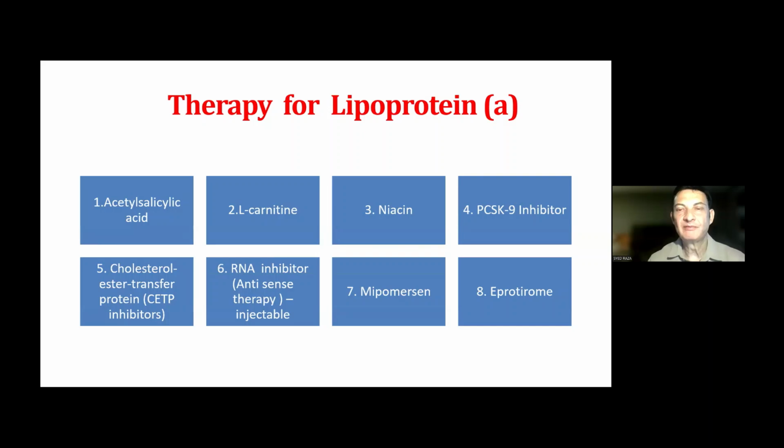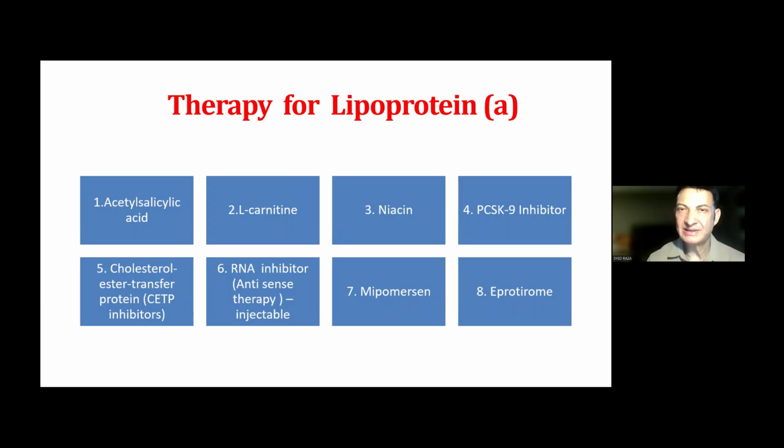Now, we do not have a very concrete treatment for Lp(a), but these are some of the proposed therapies, and there are some still in the research phase. I hope number 6, which is the RNA inhibitor antisense therapy, which is injectable, will probably shed some light on how we can help individuals who have Lp(a) at higher levels that can be reduced.